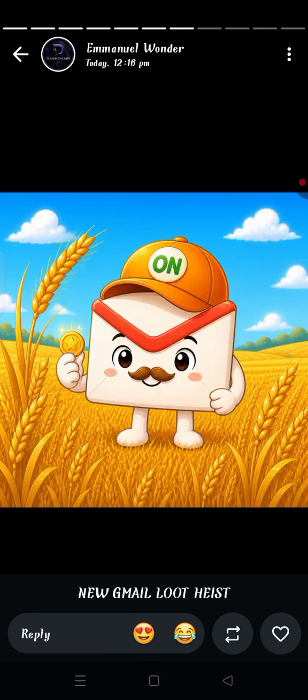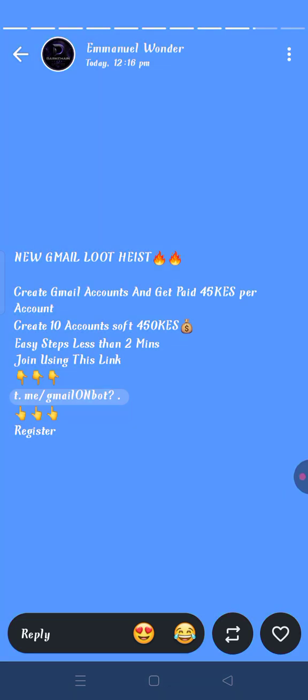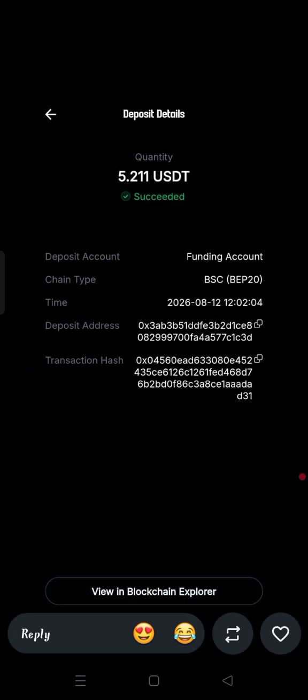Guys, this is not my own thing. You can see he did it himself. You can see new Gmail accounts, you create accounts, and this is converted into Kenya shillings. He is a Kenyan, so he did that because he is in Kenya. But this thing is available everywhere. It's not only in Kenya. You can see the withdrawal was successful.